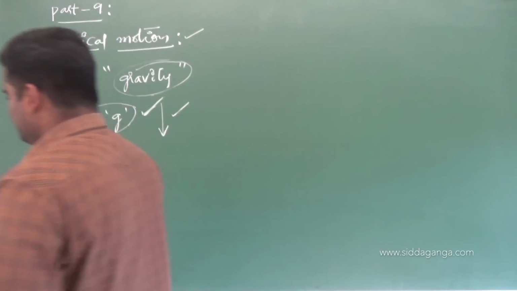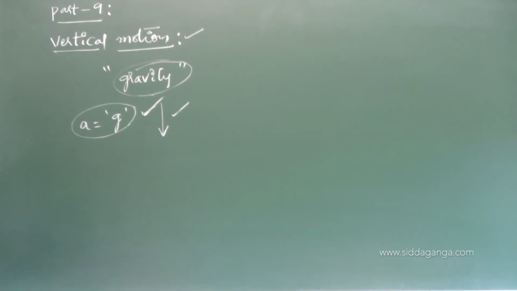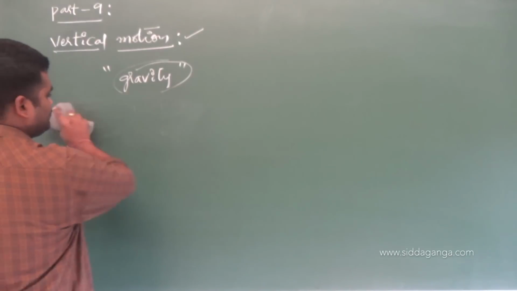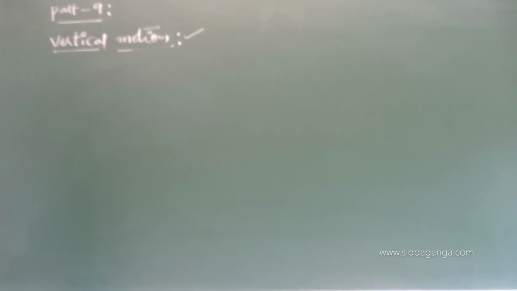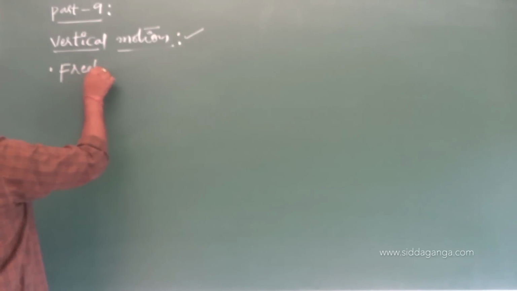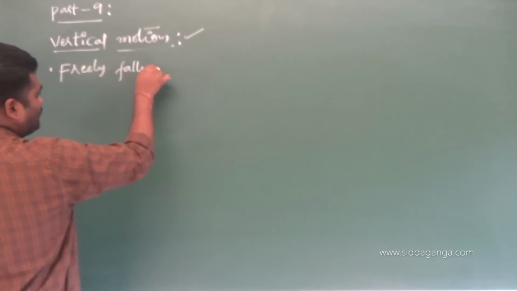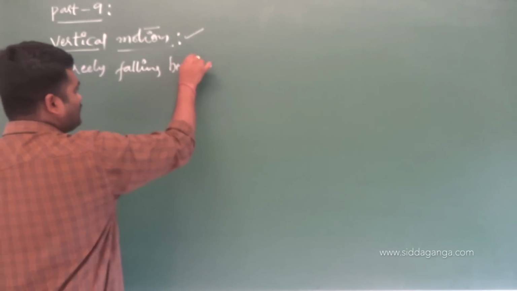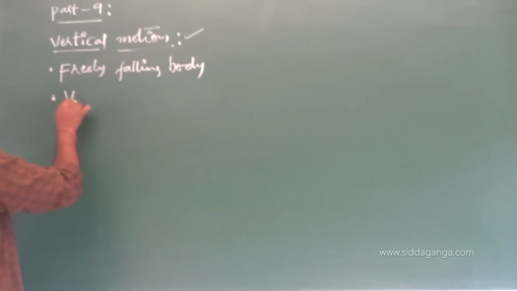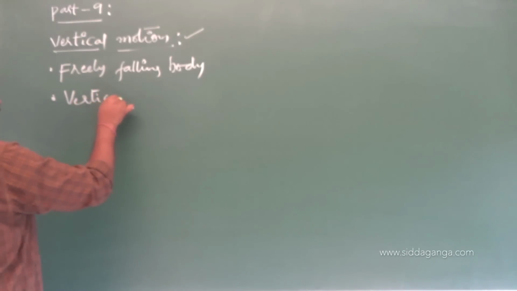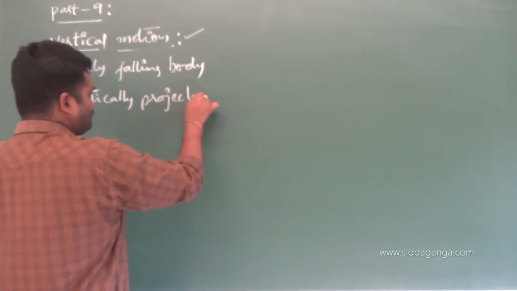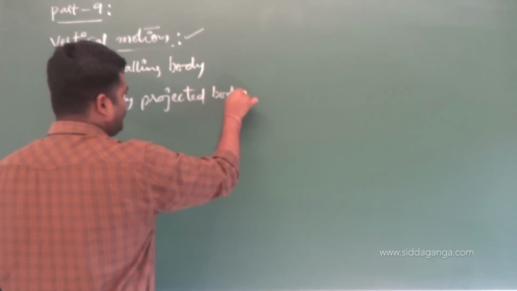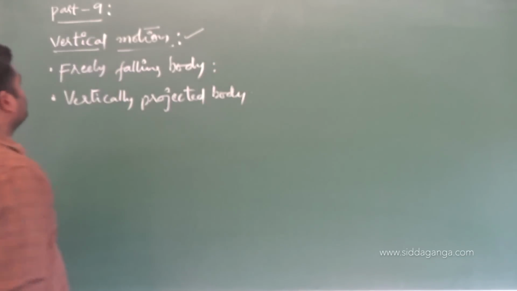Now, whenever I am going to discuss vertical motion, I told you under two headings we have to study. What are those two headings? First one, freely falling body. And the other one is vertical projection, or vertically projected body. So under these two headings we have to study vertical motion now.